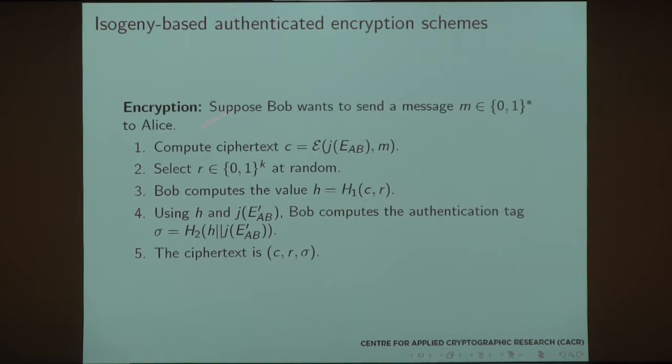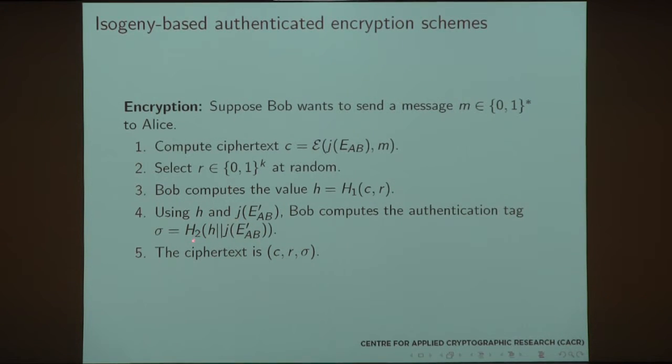Okay, so now saying that in words, we compute the ciphertext, we compute their common elliptic curve over P, which is E_AB, and we take the j-invariant and use that as the key to encrypt the message, and then we use the hash. Bob is going to compute the authentication tag using Steinfeld and Wang's idea. And their idea is basically that their signing is we take the message and we use the j-invariant here as our private key. We concatenate them and take a hash, and that serves as a signature scheme. And so the ciphertext is of this format.